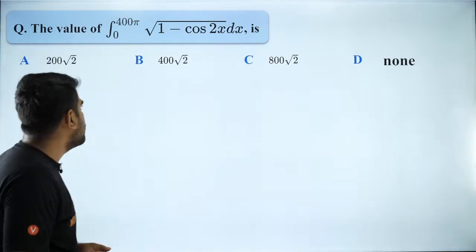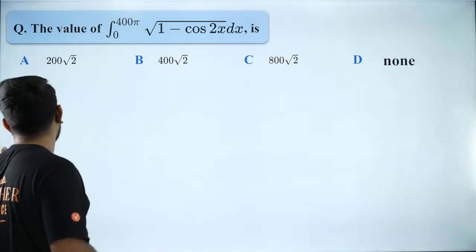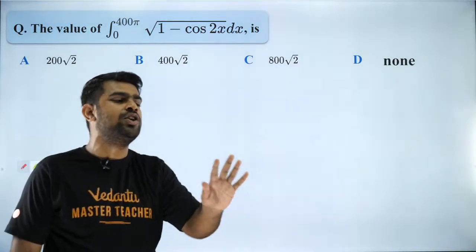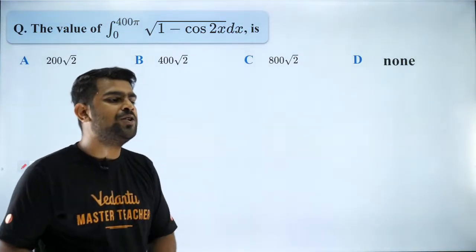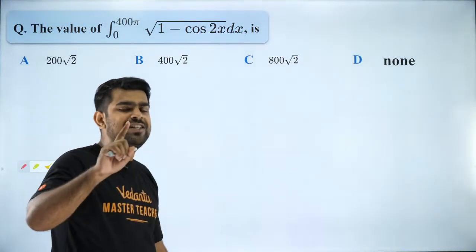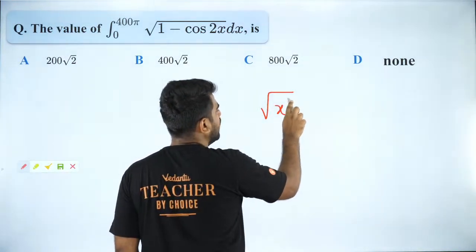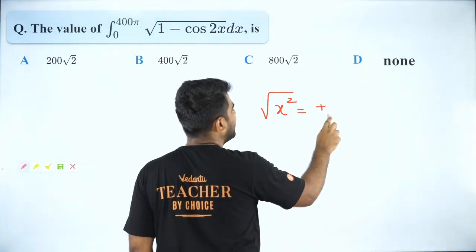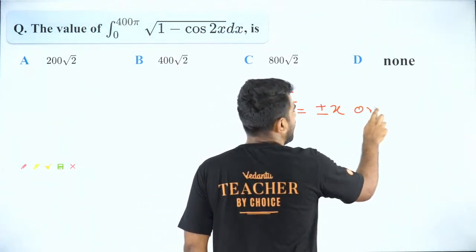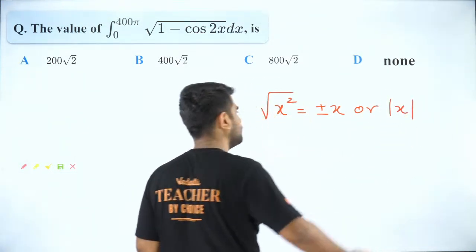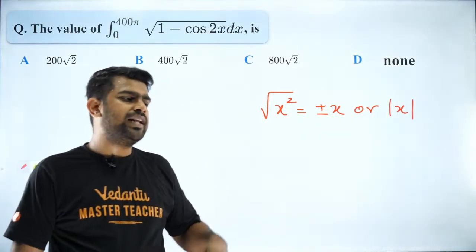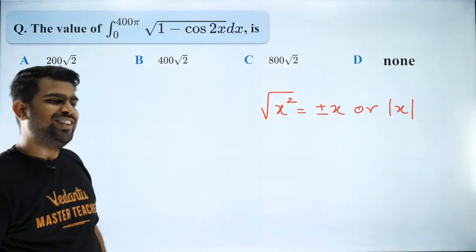So let's try to solve this. So first of all, before I solve this question, I want to check your basics. So listen carefully. Guys, is root of x square equal to plus or minus x or mod x? Which is the correct way? Which is the correct way to write it?